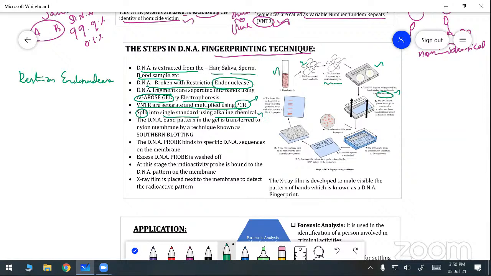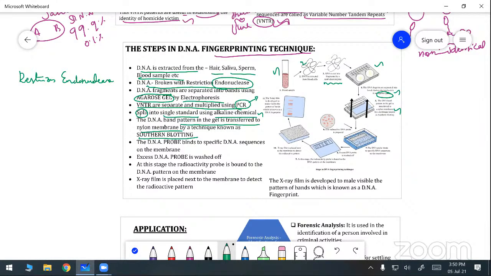Next, the DNA band pattern in the gel is transferred to the nylon membrane. That technique is known as Southern blotting. The technique is known as what? Southern blotting. Blotting is making a filtration, or making a filter. That is called blotting.